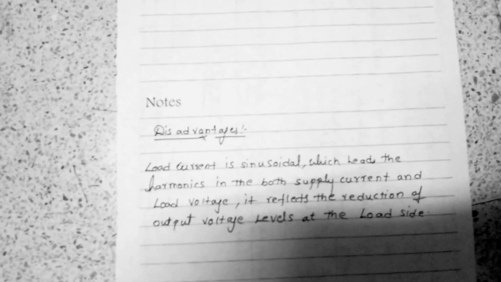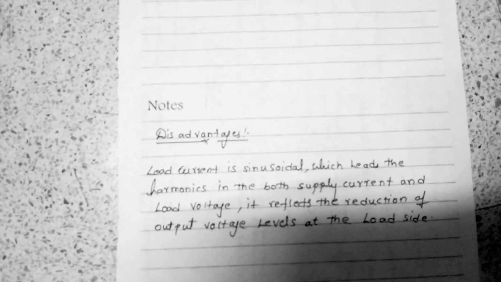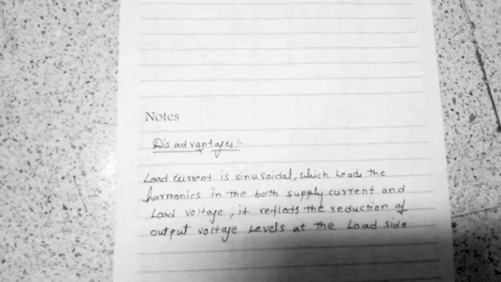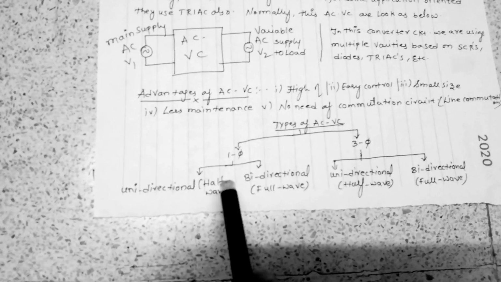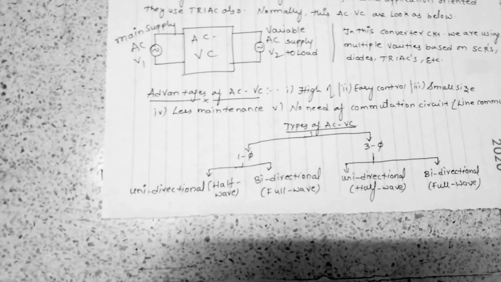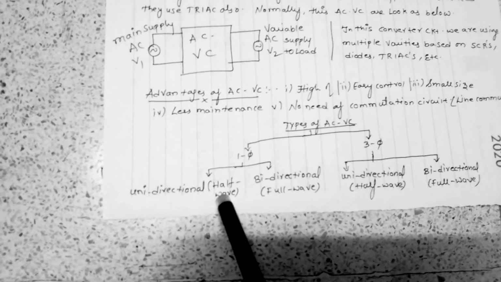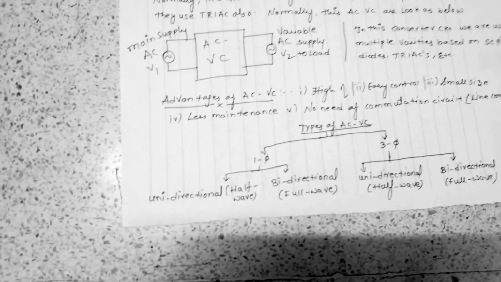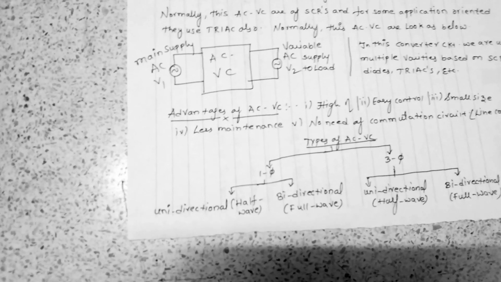Tomorrow we are going to learn about the different types of AC voltage controllers. The first configuration, as I already said, is the unidirectional or half wave one, which is the SCR based one. We will discuss how this unidirectional half wave AC voltage converter with SCR configuration is operated, and what the output waveforms and output equations are. Tomorrow we will discuss that in class. Thank you.